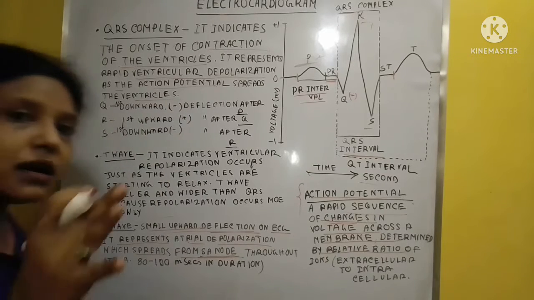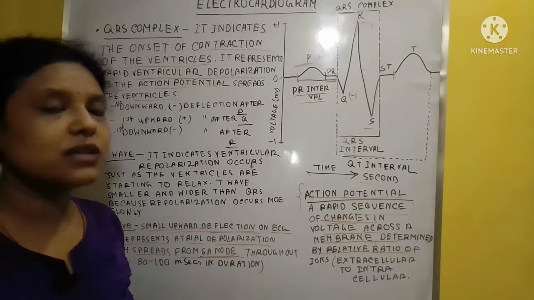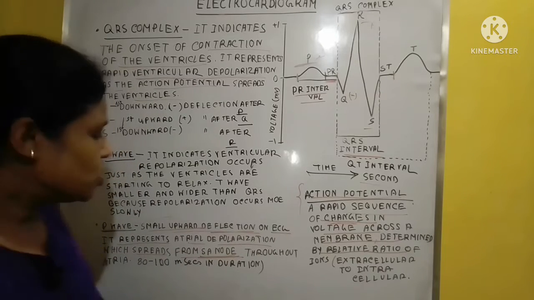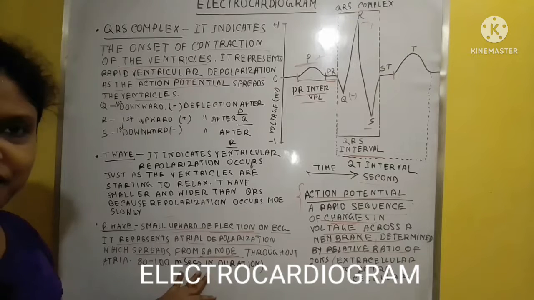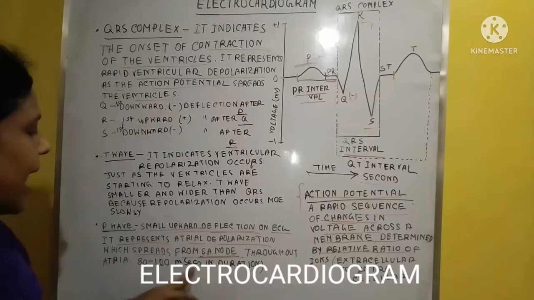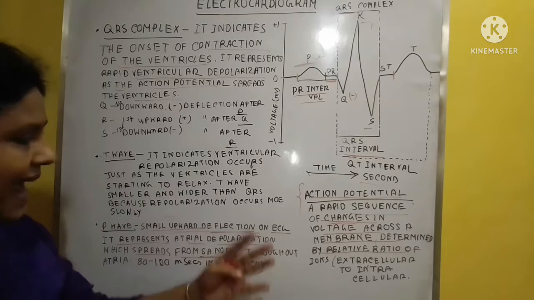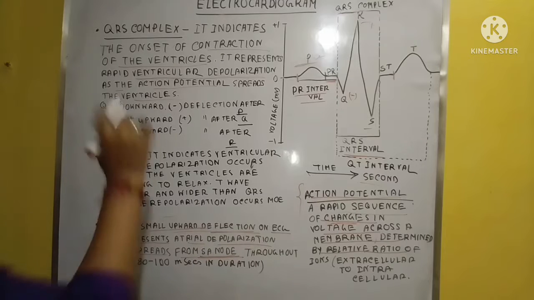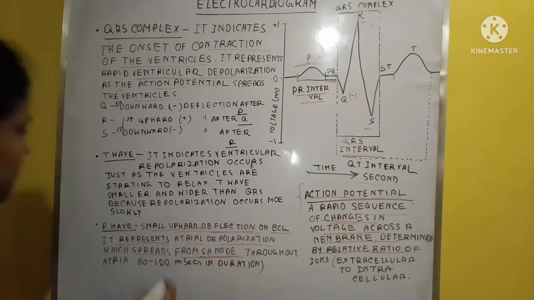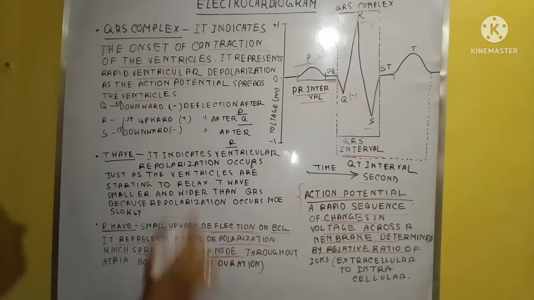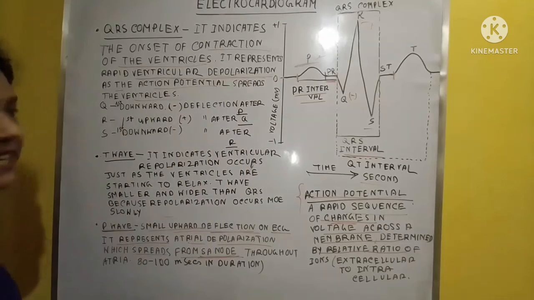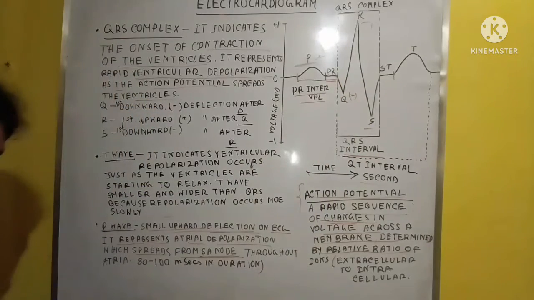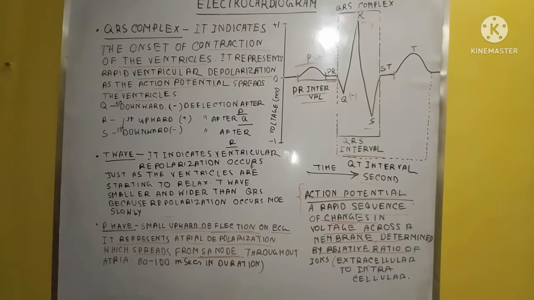First we understand that the action potential does not remain in one place, it is always passing through the area. First it is produced in the atria from the SA node, and after that it passes from the atrium to the ventricle. When the action potential passes from the atrium to the ventricular part, depolarization occurs in the ventricles, and as a result the QRS complex is formed.